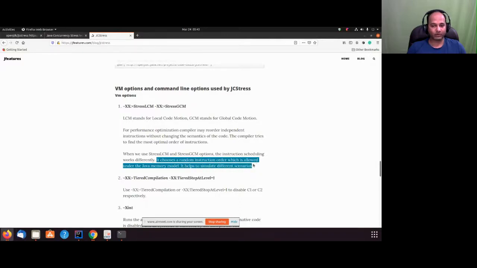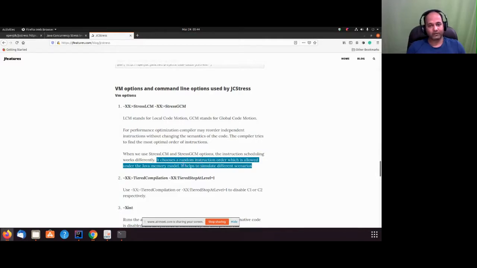And that helps us simulate different scenarios. So this is the important part. We want to simulate all the different scenarios, because if I run the program one time, you may not see the problem in concurrency. But if I run this program 100 million times, you have higher chances of seeing this problem.